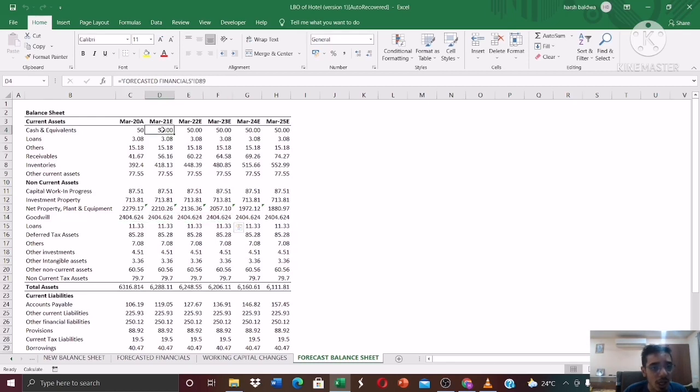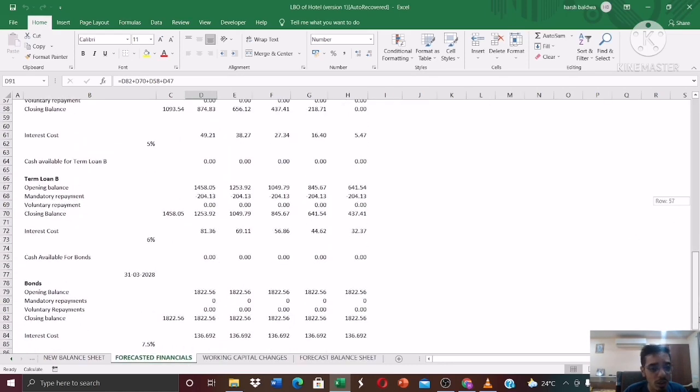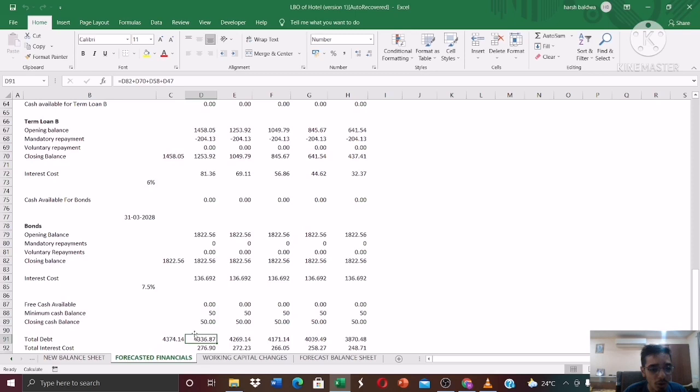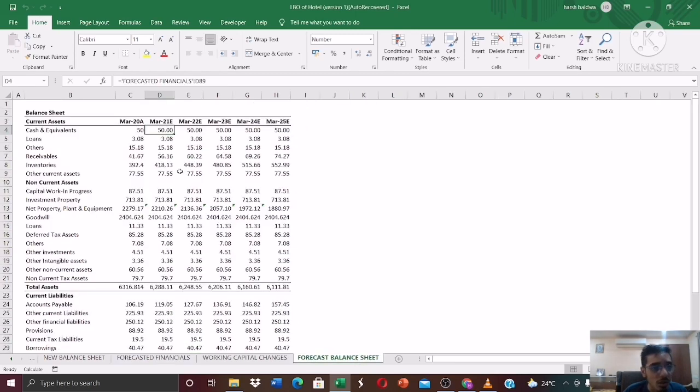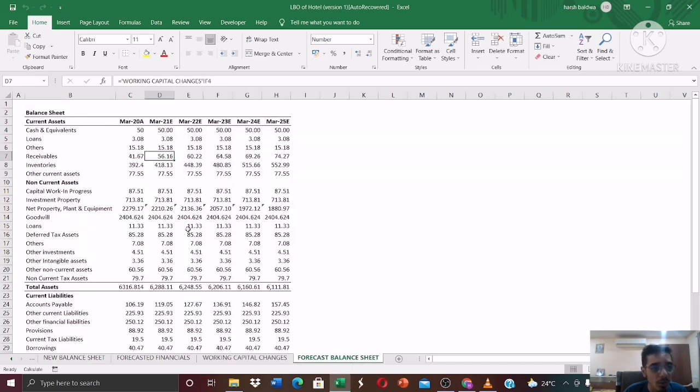To calculate the cash and cash equivalents, I have simply linked it to the forecasted financials tab over here, the closing balance of cash as we have calculated. Again, the receivables have been linked from the working capital changes over here. Similarly for the inventories.